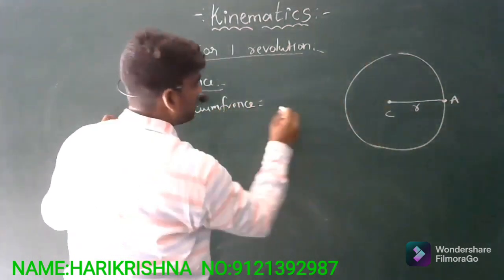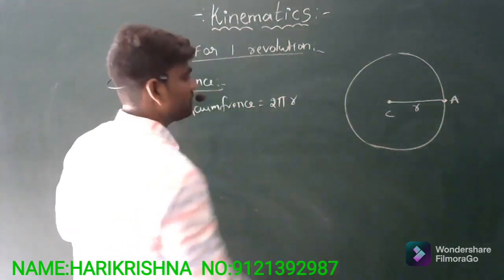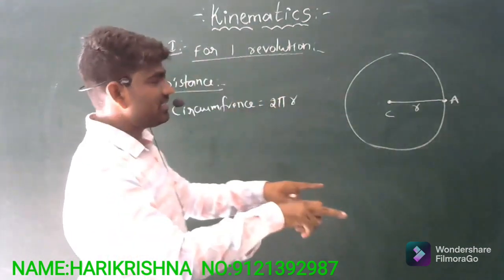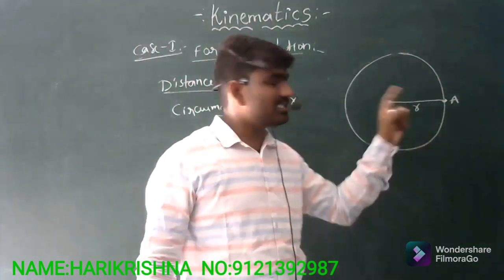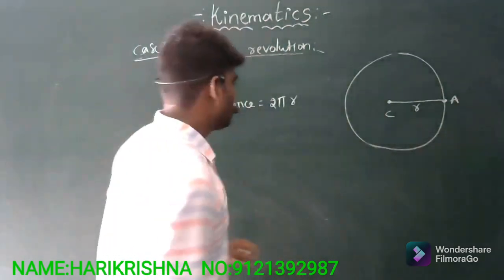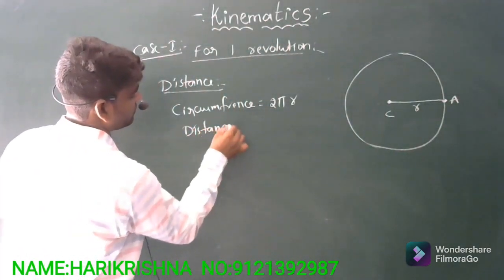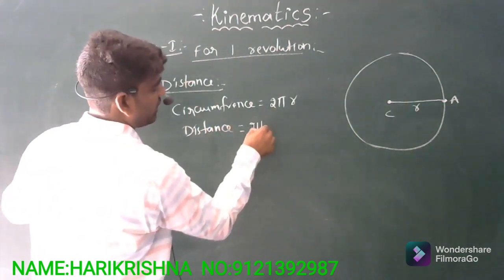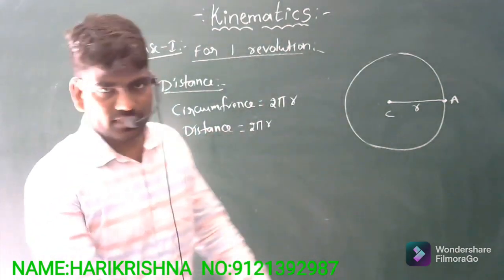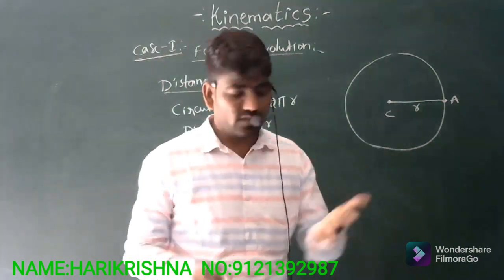Circumference is nothing but 2 pi r. So the circumference is the distance when the particle completes one revolution. That is, distance is 2 pi r, the circumference of the circular path which has radius r.